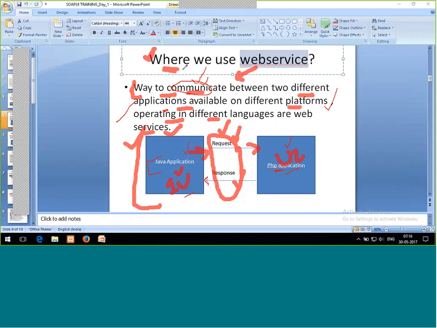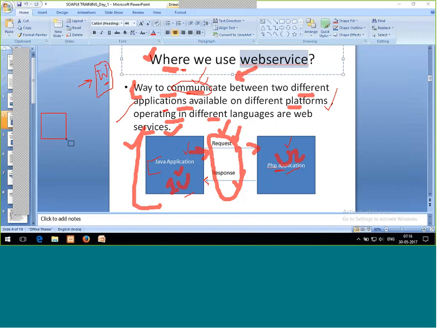So that is where we use a web service. If you relate it to your daily life, the request and response, you will see that at every place where you are working, even surfing on the internet, it is nothing but a web service. How can I relate?